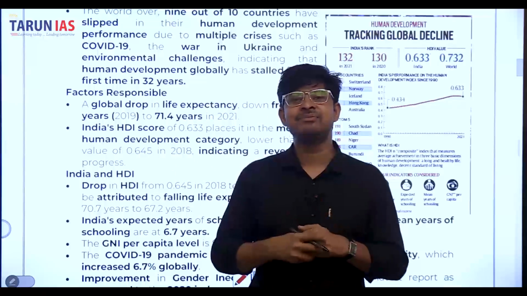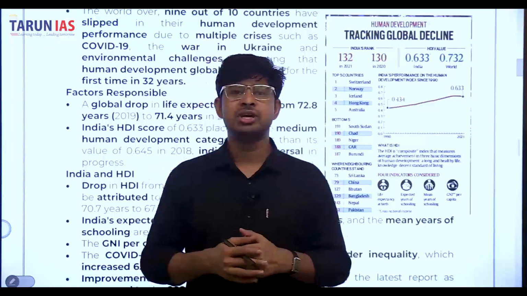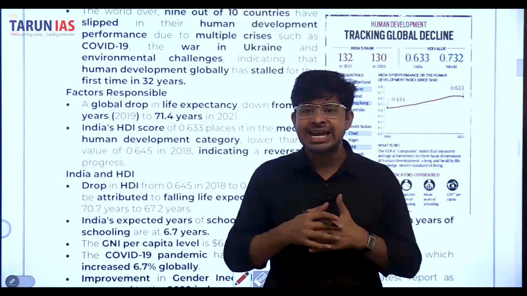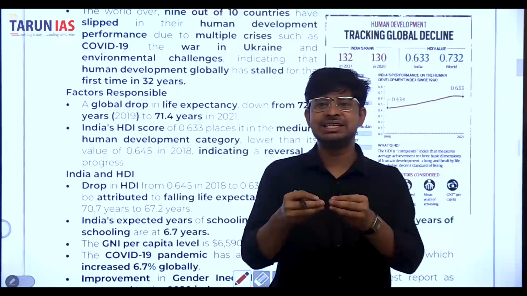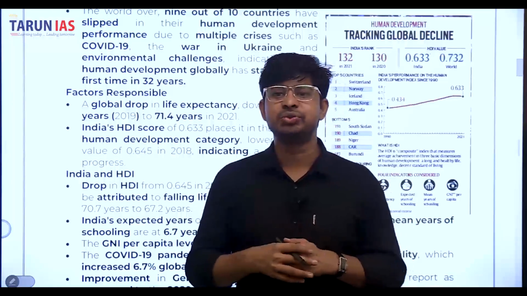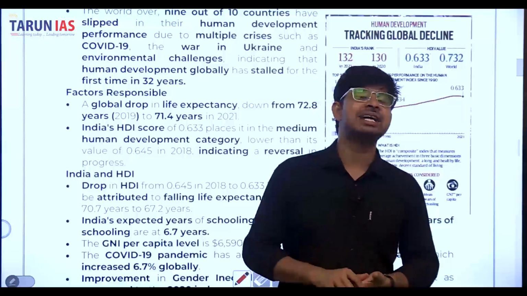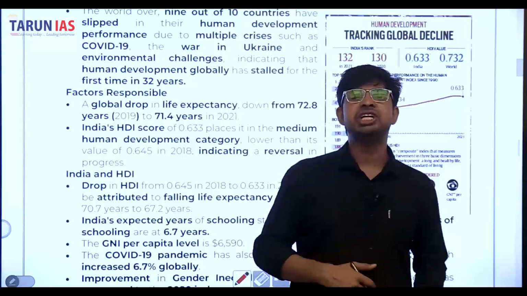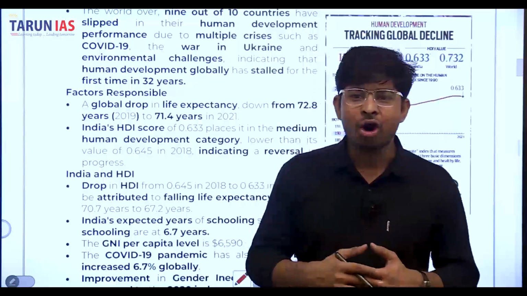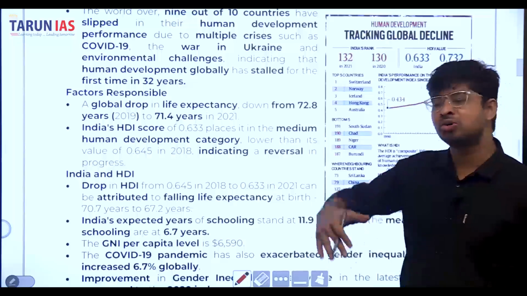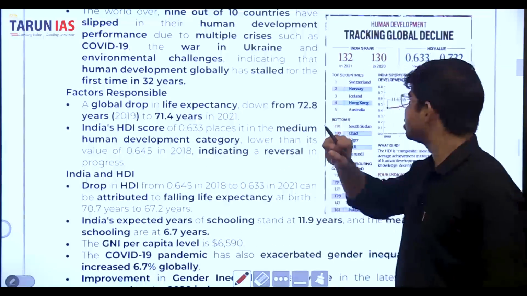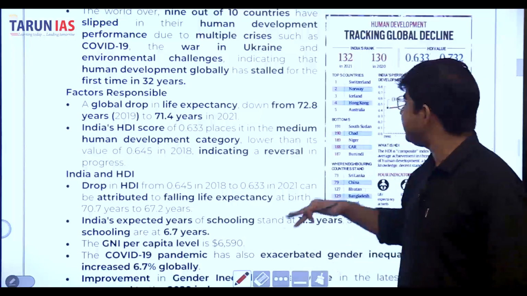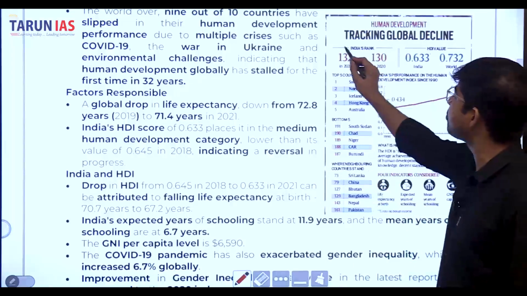But now news has come from the United Nations Development Programme, UNDP. Worldwide, 9 out of 10 countries have slipped in their human development performance due to multiple crises such as COVID-19, the Russia-Ukraine war and environmental changes, indicating that human development globally is decreasing day by day. So the Human Development Index is tracking a global decline, and India's rank right now is 132.